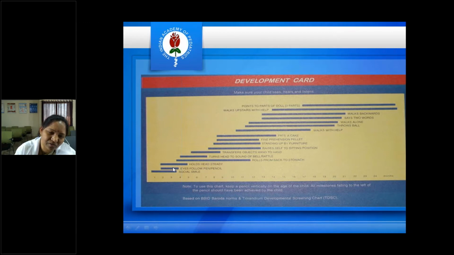If the baby attains the other milestones, like recognition of mother, social smile, neck holding, holds head steadily, then no need to worry. But if there is a delay in these milestones, and the child is also not able to roll over from back to stomach, then you have to think of developmental delay. This is the chart, very easy, and we can carry it also. In the OPDs and everywhere you should have this Trivandrum Developmental Screening Chart.